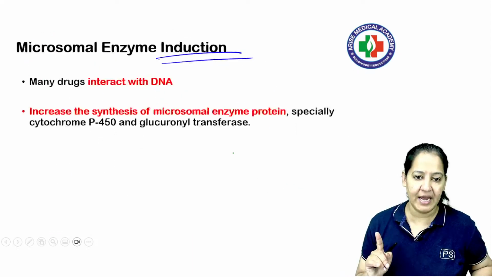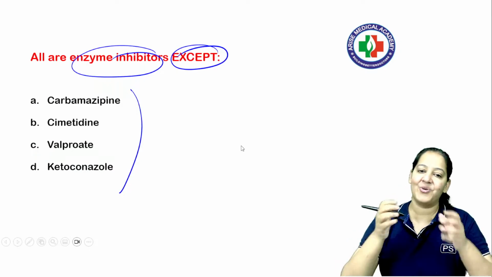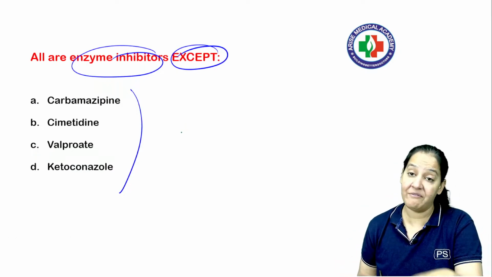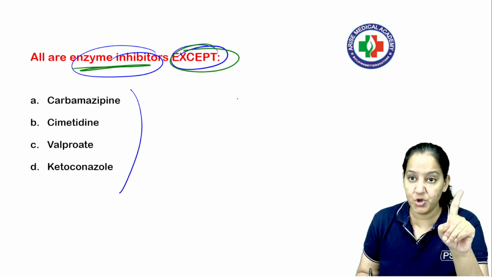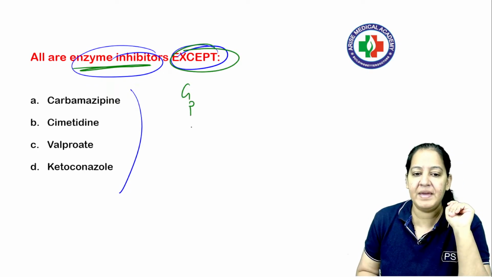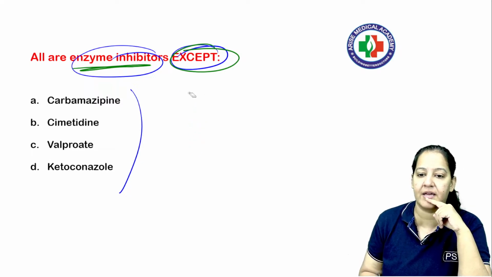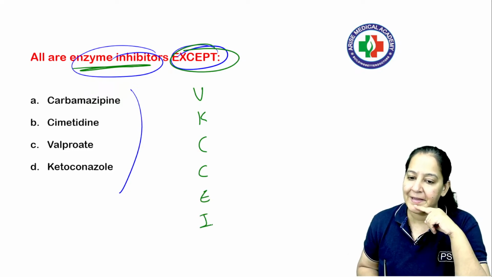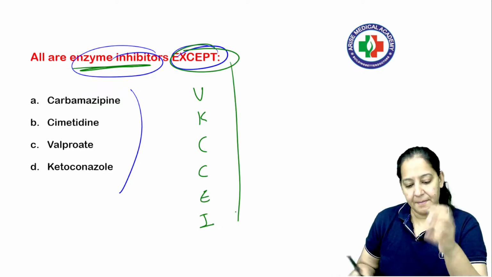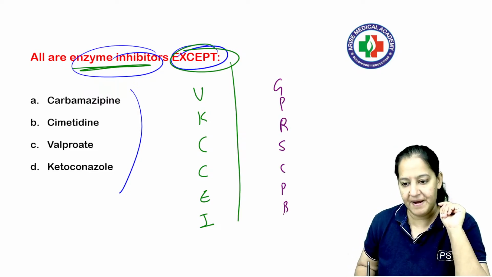Now you want to solve that question again? Let me show you the question again. Let me go back. This is the question, right? Now everyone can try. I want everyone to participate. They are asking enzyme inhibitors except. The list should be correct. The list is GPRS. I'm sorry, I'm writing the wrong list, I guess. So the mnemonic is vitamin K cannot cause enzyme inhibition, right? These are inhibitors. But write the list of inducers also. GPRS cell phone battery dead, right?